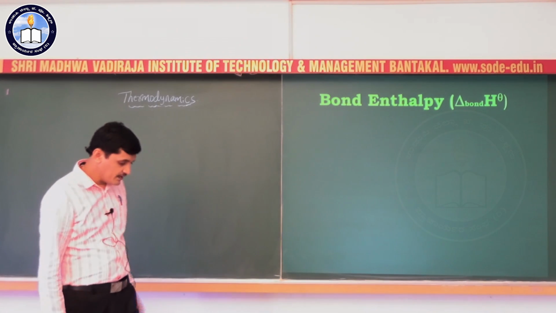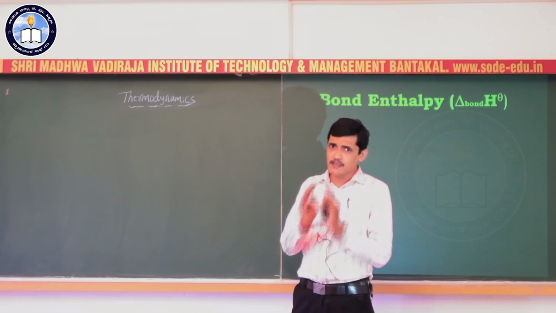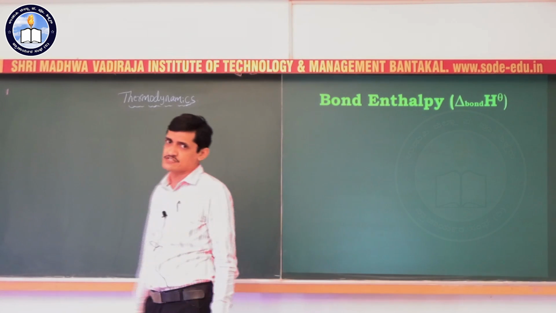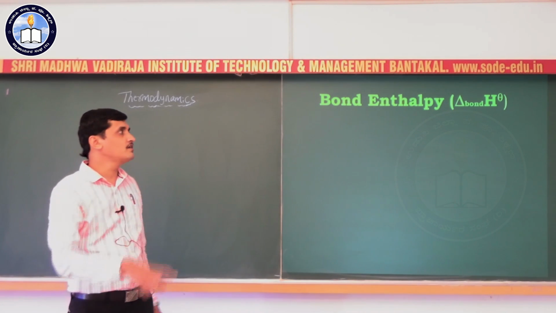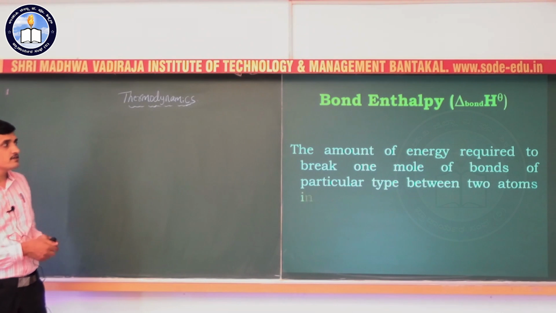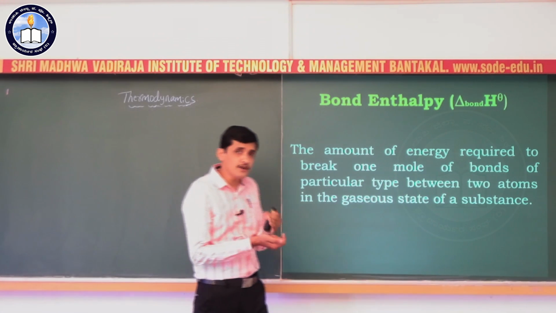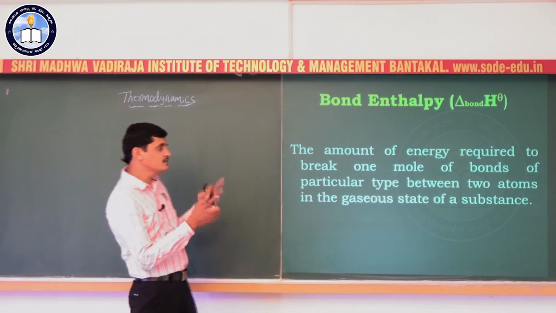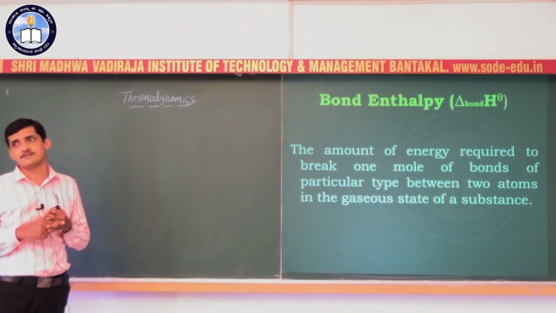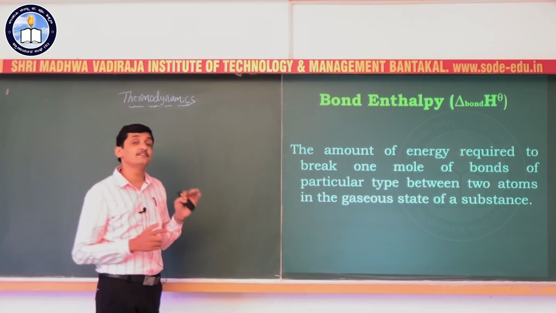Next enthalpy is bond enthalpy. We know that while breaking the bonds we have to supply energy. So the amount of energy required to break 1 mole of bonds of a particular type between the two atoms in the gaseous state of the substance is known as bond enthalpy or standard bond enthalpy.